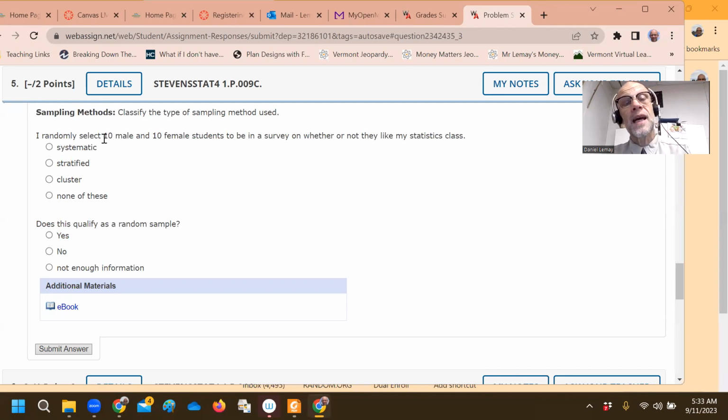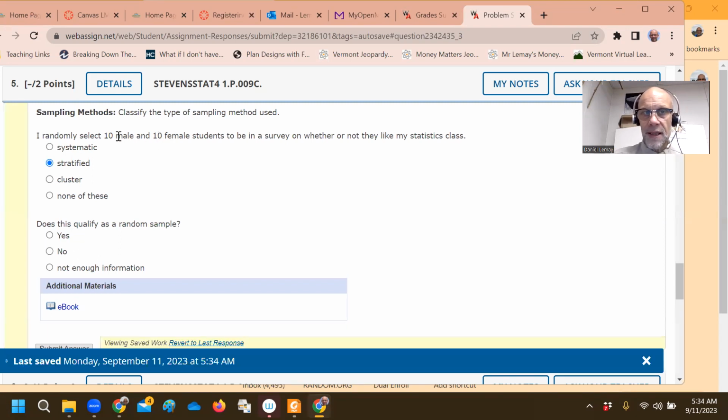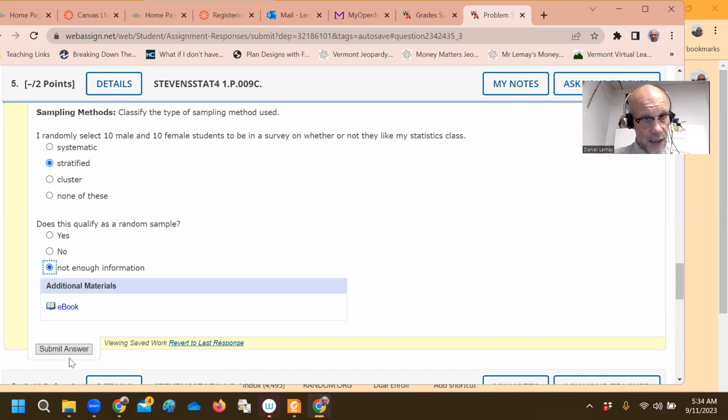So for this question, I see 10 males, 10 females, who want to be included in the survey, whether or not they like stats or my stat class. So this is a stratified sample because we get two groups, but does it qualify as a random sample? I don't know. They do say randomly selected, yes. However, we don't know the ratio of males to females. If there's twice the number of males as females, or the reverse, there should be twice as many female students as males to make it a representative sample. So I'm going to say there's not enough information here.